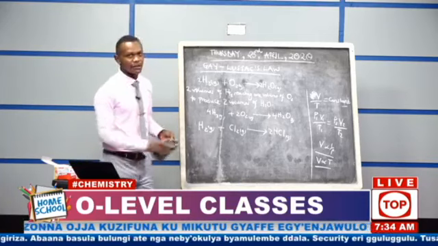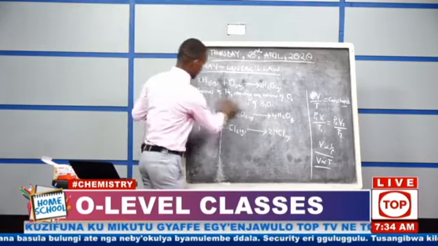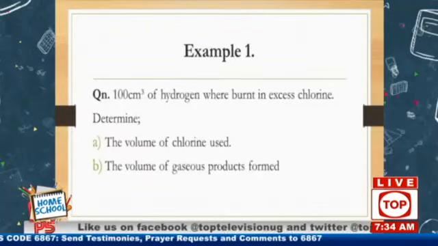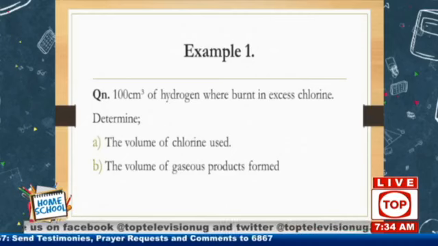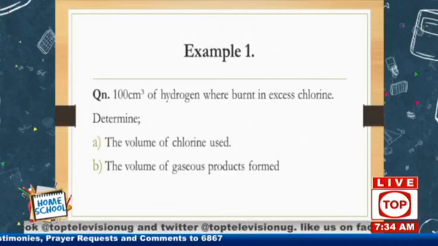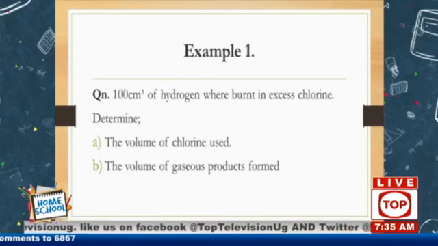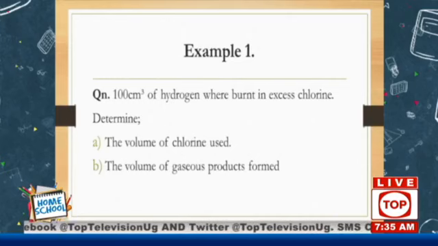So let us look at our example. Let us remove this one and put our focus on that example. The example is saying 100 cubic centimeters of hydrogen were burnt in excess chlorine.